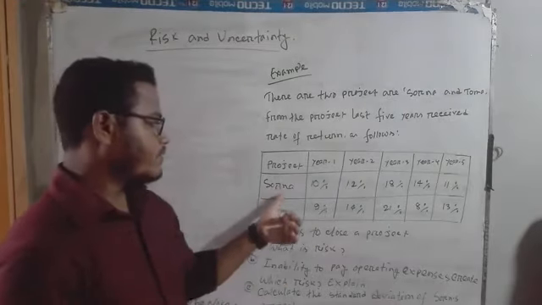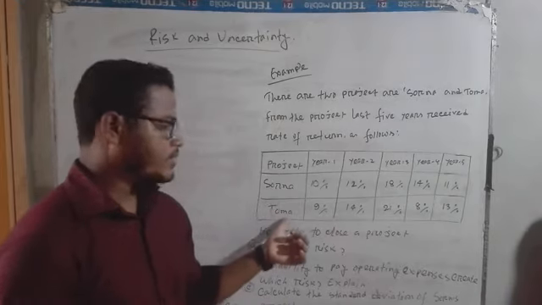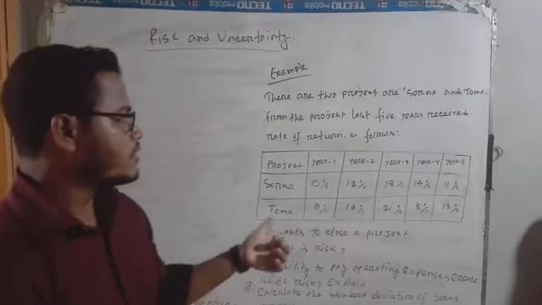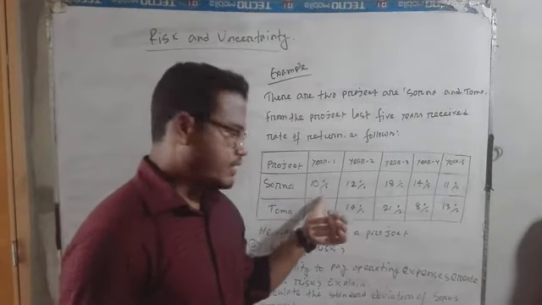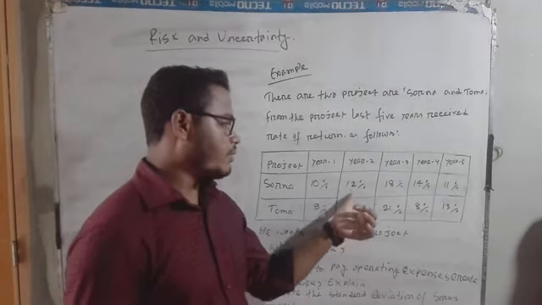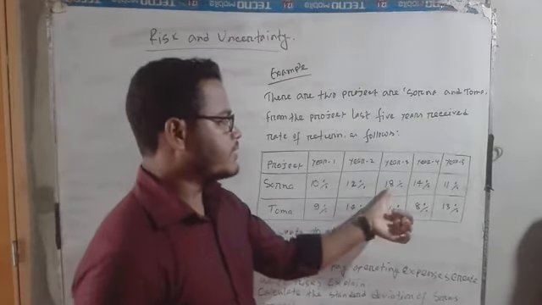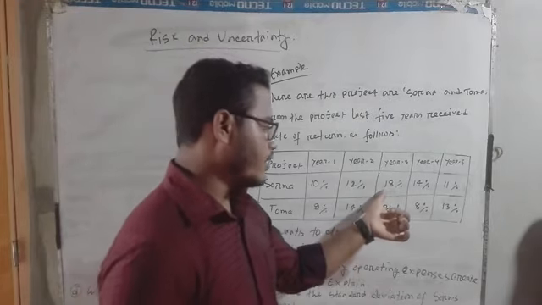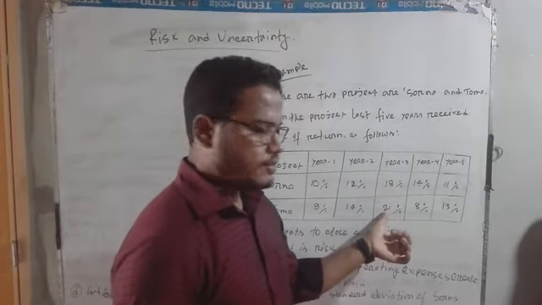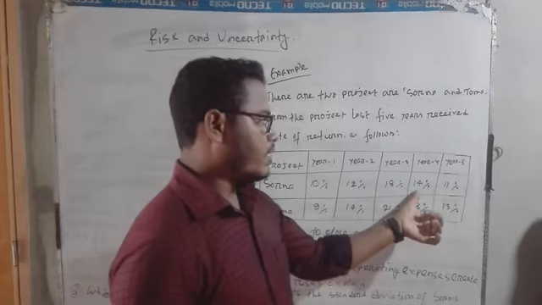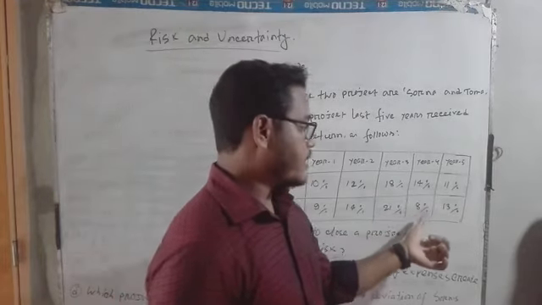The first project name is Shorna. The other project name is Toma. The first year's expected return is 10% and 9%. The second year is 12% and 14%. The third year's expected rate of return is 18% and 21% for the other project. The fourth year is 14% and 8%.